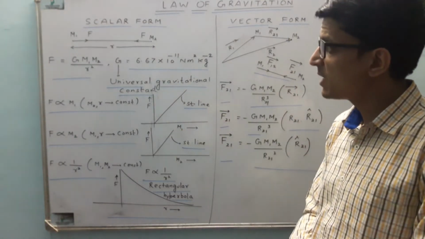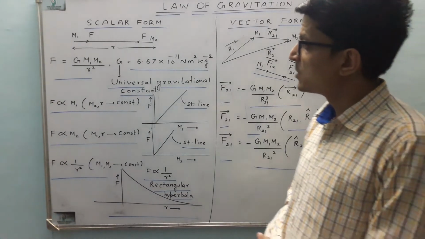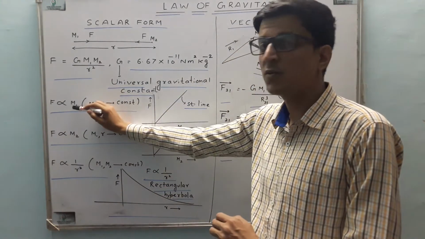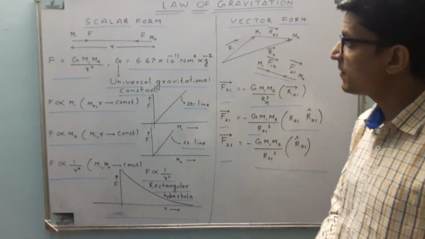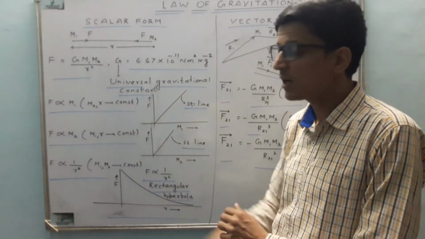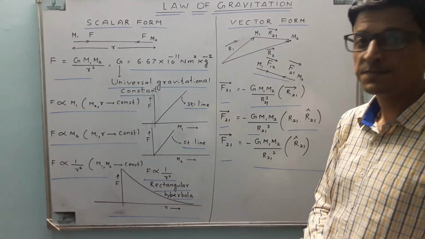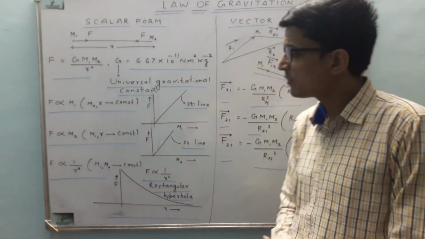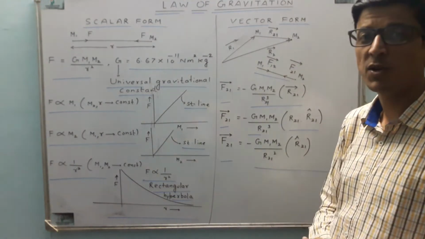Let's look for some mathematical relationship between the parameters. The first is magnitude of force and m1. As we can see from the relation, if m2 and r are constant, then F is proportional to m1. That means the graph between F and m1 will be a straight line. Similarly, if we look for the relation between F and m2, then if m1 and r are constant, F is proportional to m2. So the graph again will be a straight line. If we look for the relation between F and r, we can see that F is proportional to 1 by r square, where m1 and m2 are constant. So the graph between F and r will be a rectangular hyperbola.